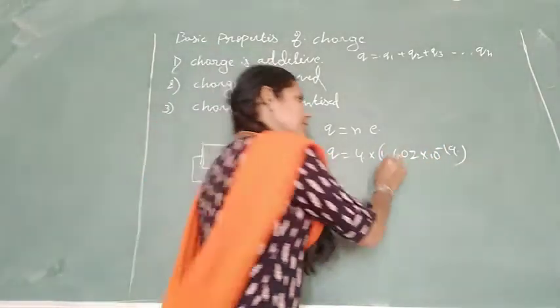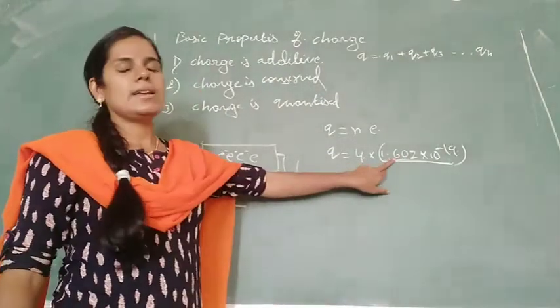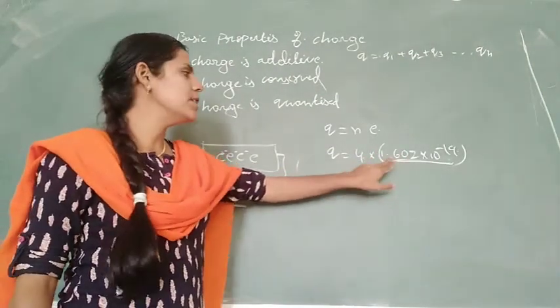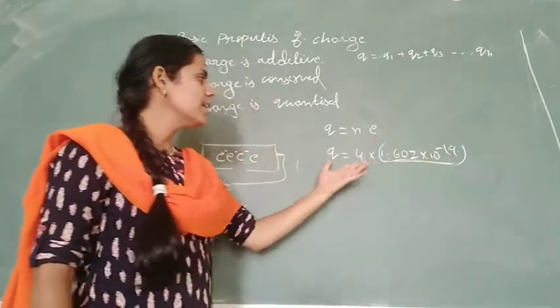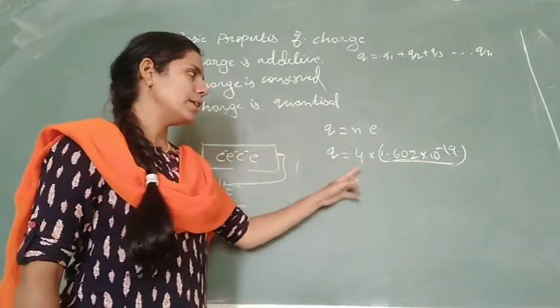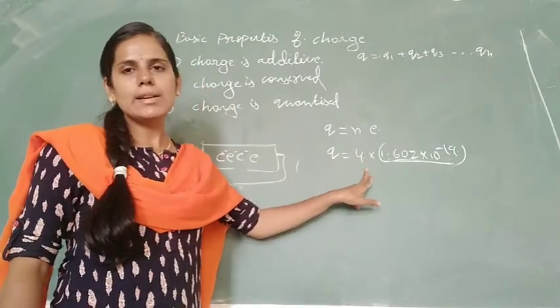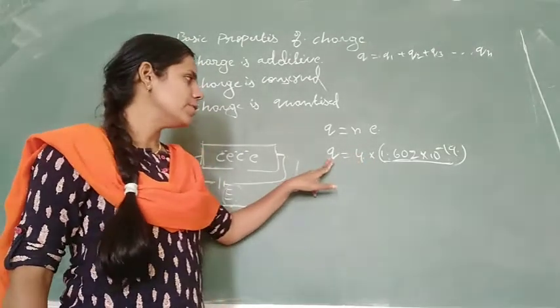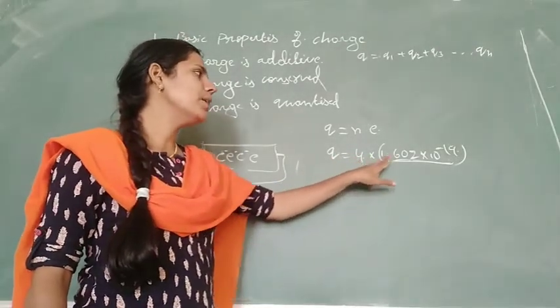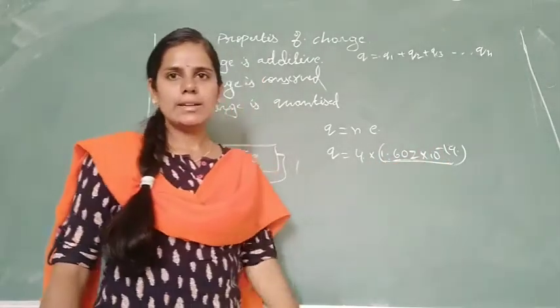So the number of free electrons present in that conductor is 4, and therefore Q equals 4 into 1.602 into 10 to the power of minus 19.